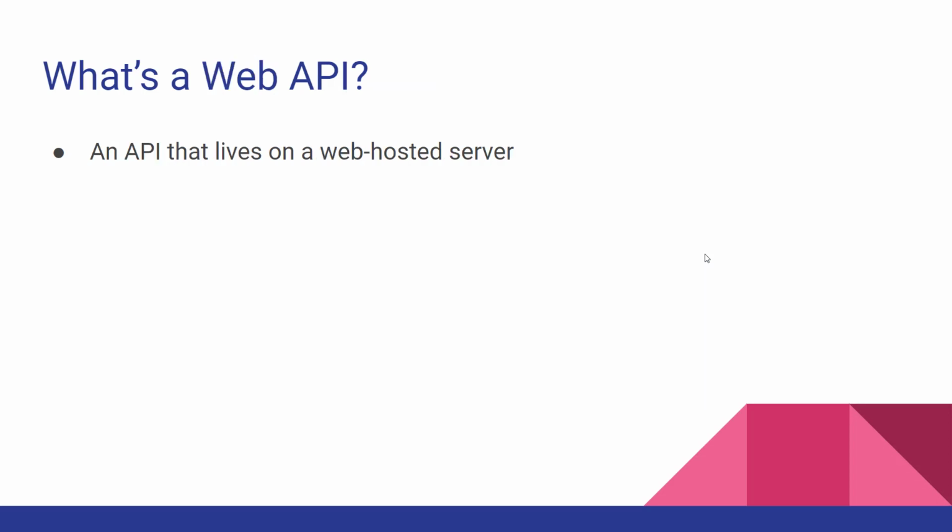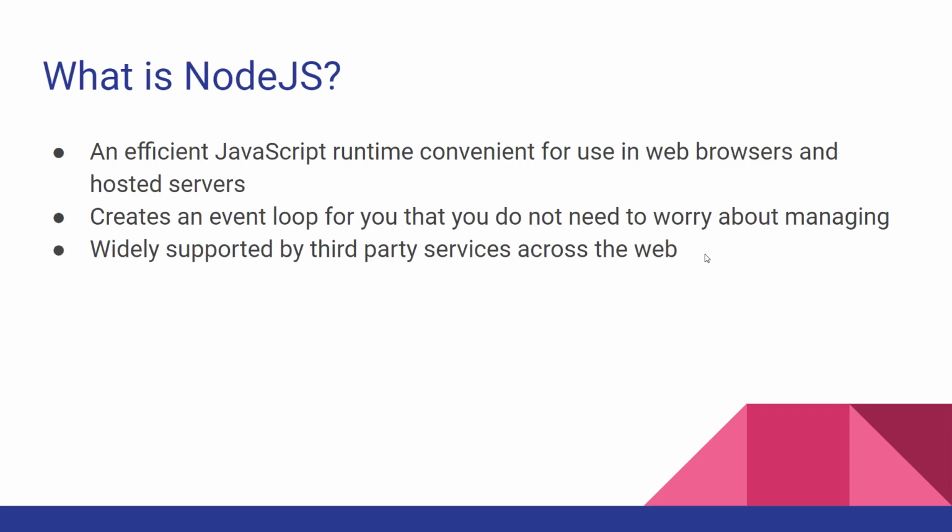So what is a web API? An API that simply lives on a web-hosted server. Pretty straightforward there. Now we're going to talk about what Node.js is. Node.js is an efficient JavaScript runtime convenient for use in web browsers and hosted servers. If you're familiar with web development at all, then you know that JavaScript is basically king. JavaScript runs everywhere on the web. Node.js is simply a runtime for JavaScript, and what it does is it creates an event loop for you that you don't need to worry about managing. The other benefit of Node.js is that it's pretty much supported everywhere across all third-party services on the web.